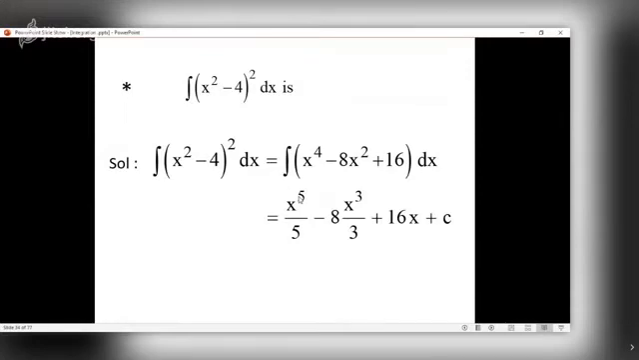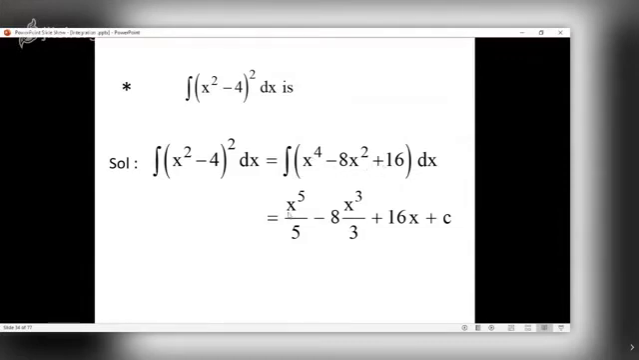Integral of x square minus 4 bracket square. Please do not use the formula for x square, because the base is x square minus 4, which is not linear. So what should be done here? Expand using the a minus b square formula. What is square of a minus b? It is a square minus 2ab plus b square. So here we get x raised to 4 minus 8x square plus 16.